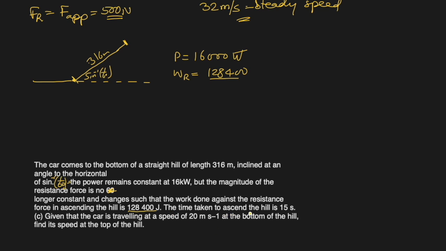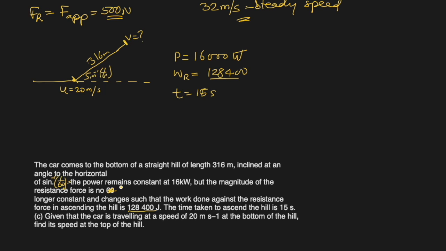The time taken to ascend the hill is 15 seconds. Okay. What else? Given that the car is traveling at a speed of 20 meters per second at the bottom, so U is 20 meters per second. At the bottom of the hill, find its speed at the top of the hill. What is V? That's the question.